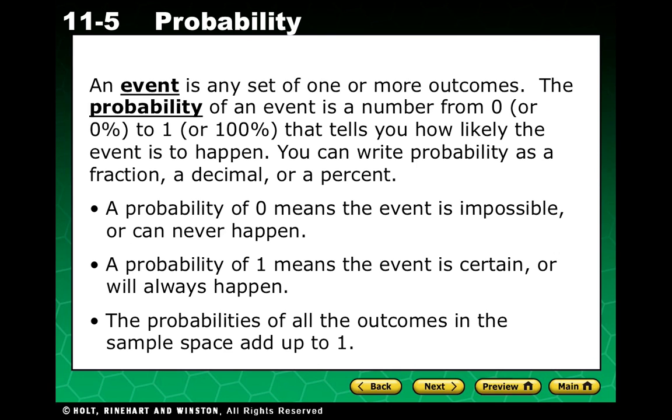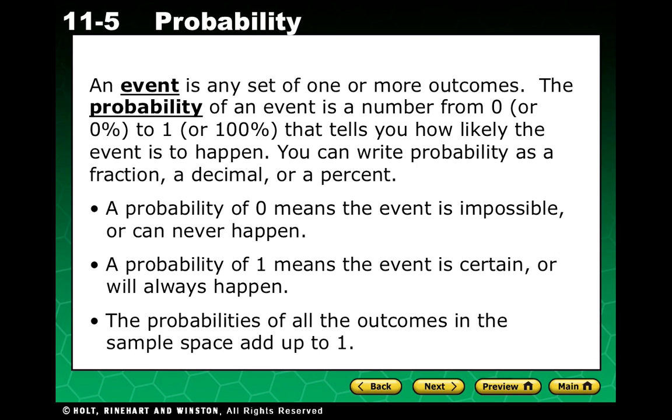The probability of an event is a number from 0 or 0% to 1 or 100% that tells you how likely the event is to happen. You can write probability as a fraction, decimal, or percent. Probability of zero means it is impossible or it can never happen. For example, rolling an 8 on a 6-sided number cube is not possible.